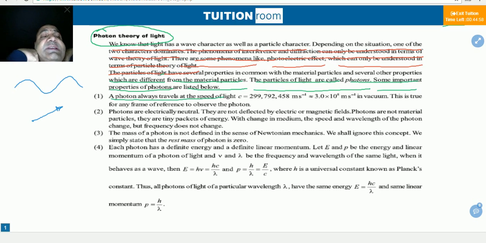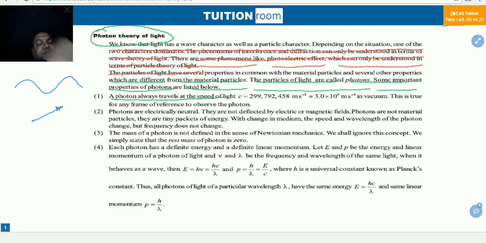He's saying that we know the material particles. Material particles means those particles having some finite mass. We have seen the chalk, break the chalk into smaller particles, very tiny particles. It is known as material particle. Particle means point size object. When we say particle, it means point size object.